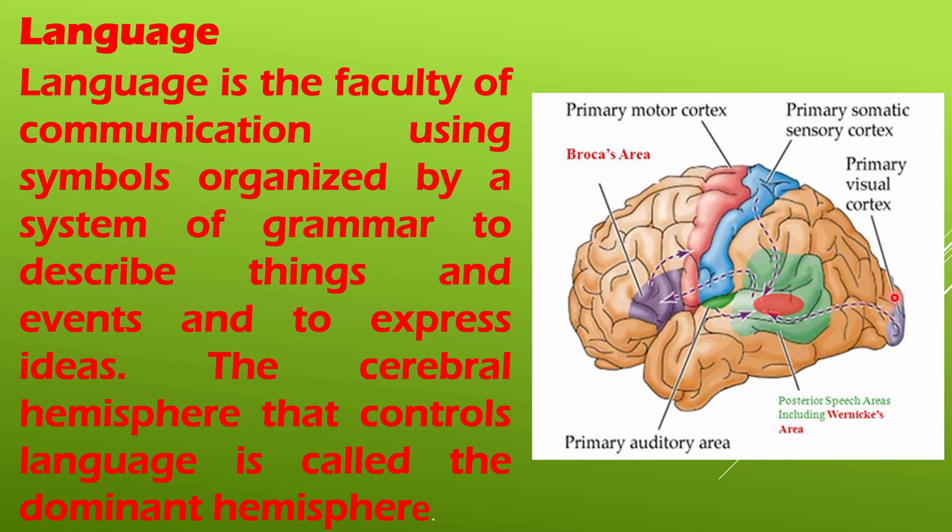The primary visual area sends the signals of the words which we see in the book to the Wernicke area. Wernicke area will program these signals and send them by the arcuate fasciculus to Broca's area. Broca's area further rearranges these signals and sends them to the primary motor area to move the muscles of the tongue, lips, and larynx in order to pronounce the sentence we see in the book.